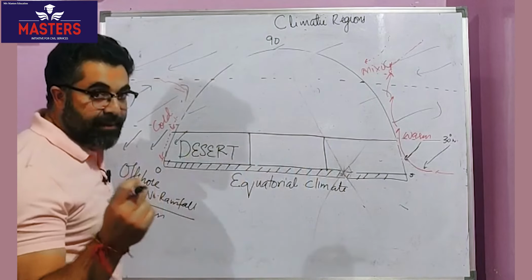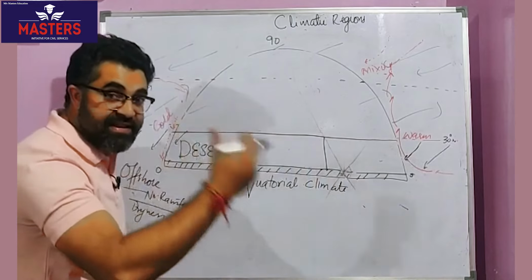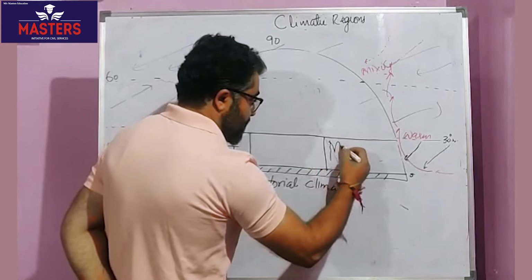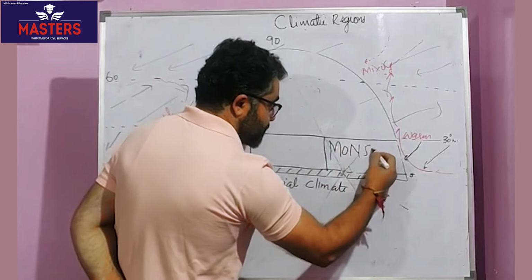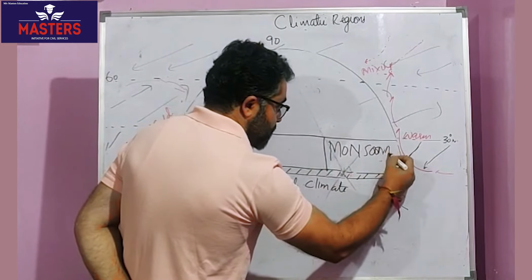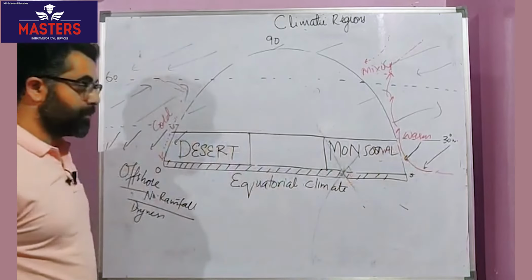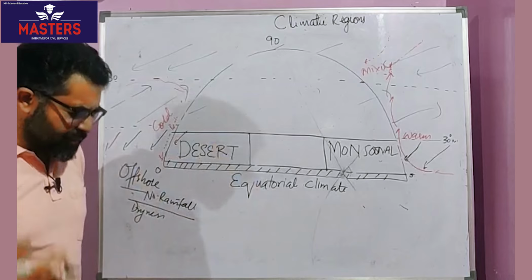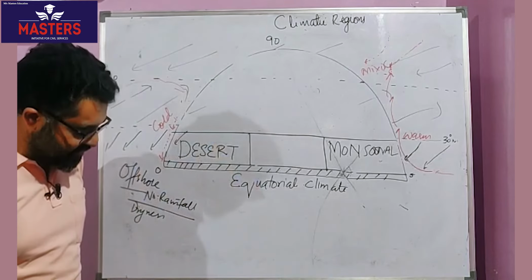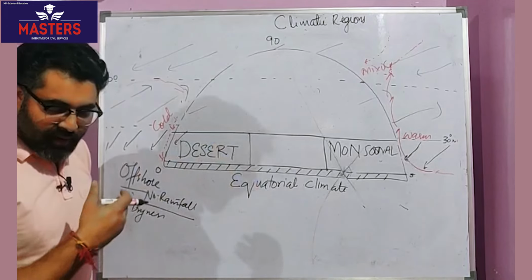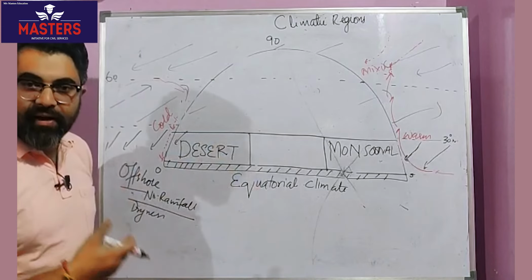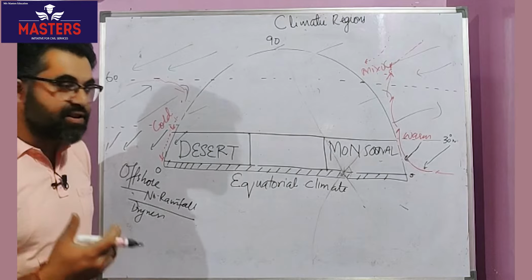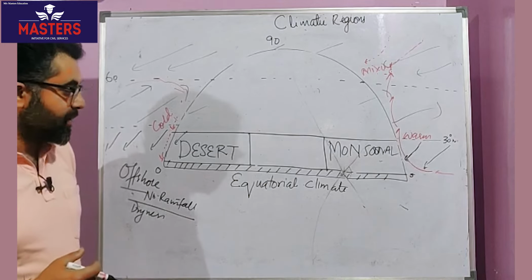So what type of climatic conditions will it be towards the eastern side of the continent? Yes, monsoonal type. Tropical areas, eastern part of the continents, Southeast Asia, southern part of China, India, Mexico, Florida, Madagascar, right? These are regions with the monsoonal type of climate.